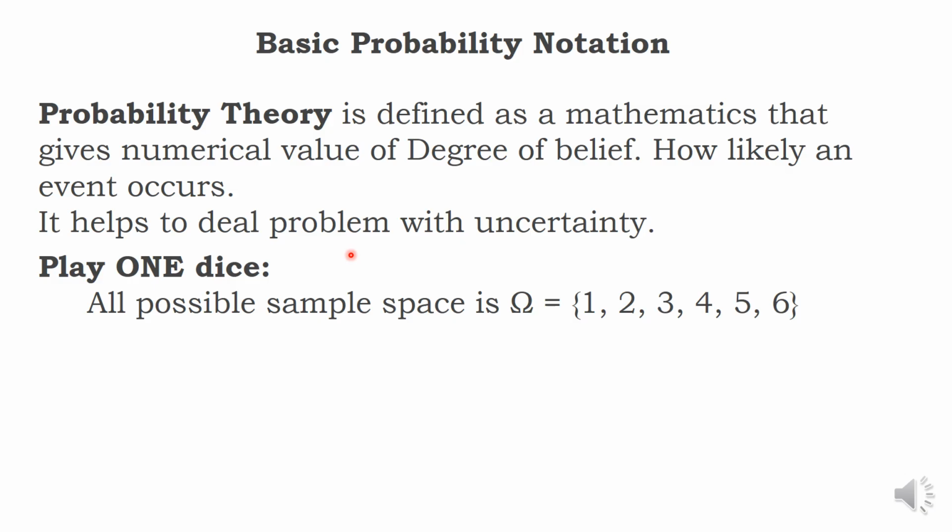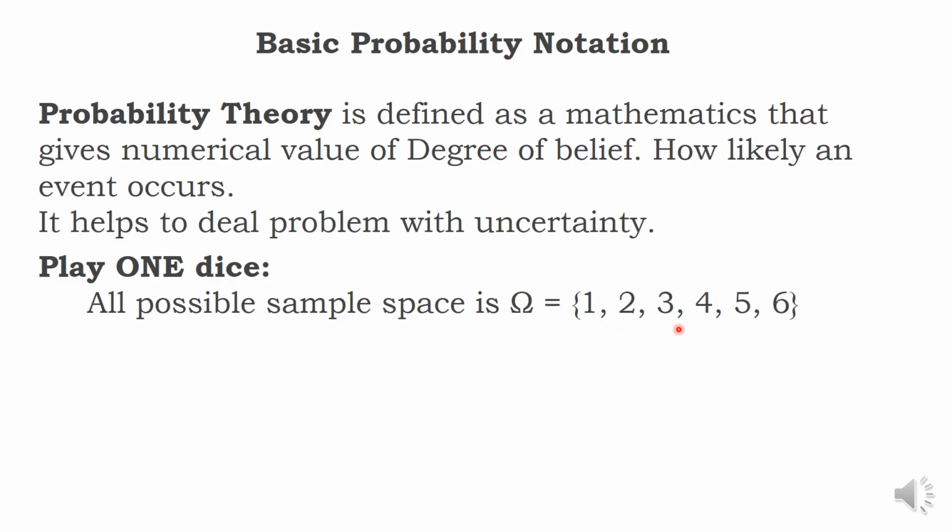Let us give an example. I am just going to throw one dice. What all will I get? I may get number 1, number 2, number 3, number 4, number 5, number 6. A dice has 6 faces, so you may get any one among these 6. These are all possibilities of throwing the dice, called sample space omega. This is capital omega. Your w is small omega. Capital omega is nothing but the sample space.